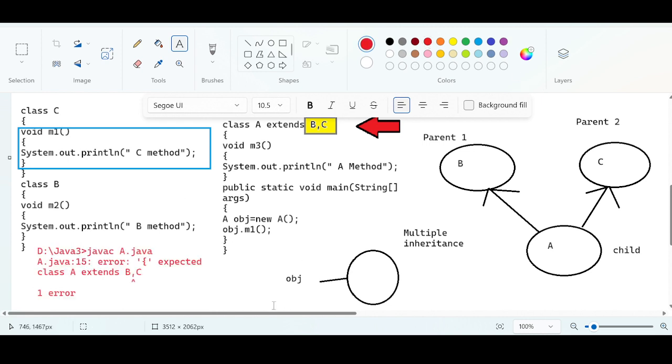Very, very important. Look at the arrow mark. The arrow mark is exactly in between B and C. It's not saying multiple inheritance error. It is just giving an error like this. It means multiple inheritance. Just go with this.